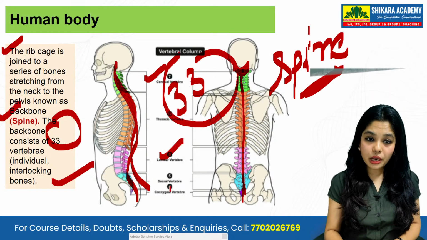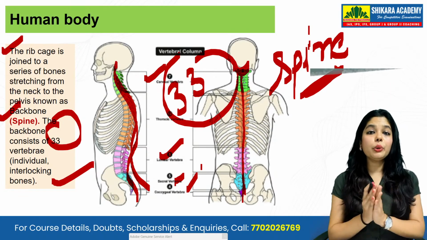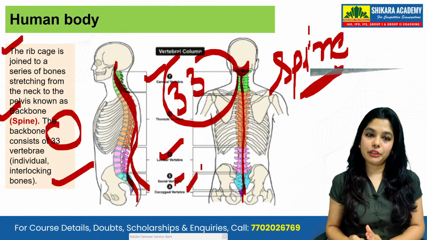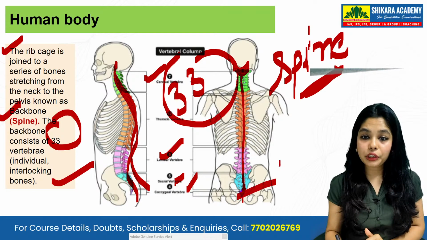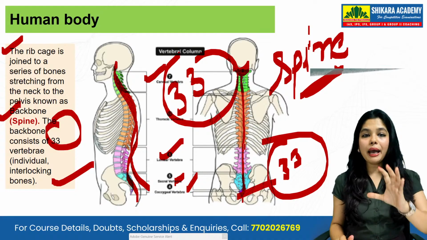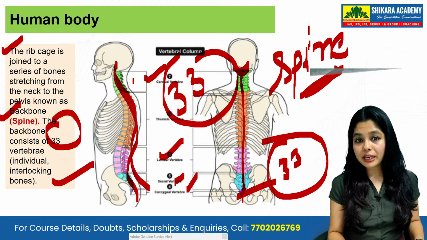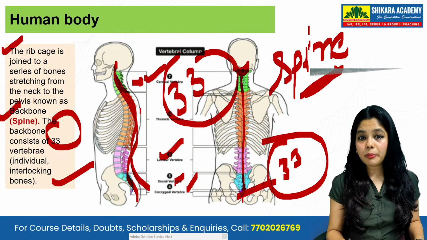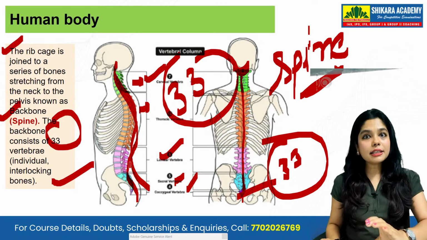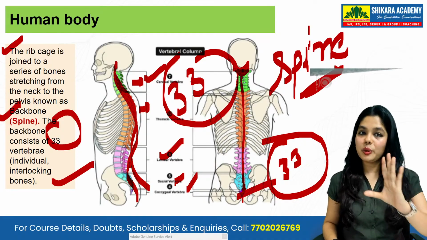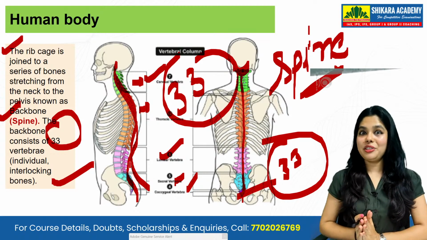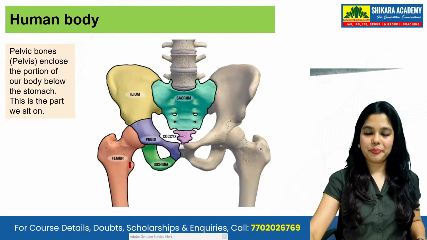You don't have to remember the count, but you can remember that the spine consists of 33 vertebrae. It is the collection of 33 vertebrae. And the image also is so clear that your spine is again made of different kinds of vertebrae: cervical vertebrae, then you have thoracic vertebrae. You don't have to remember all those things, but just for one glance, you can see the diagram and see the collection of all these joints.